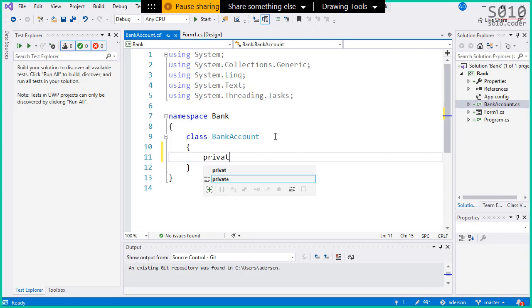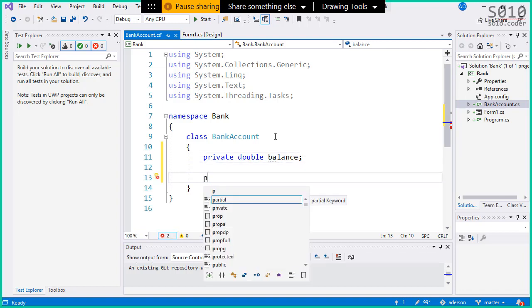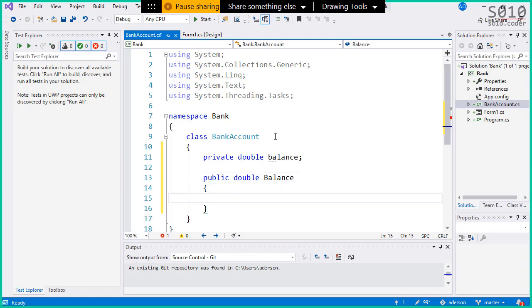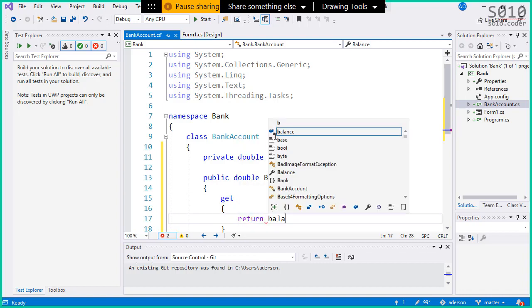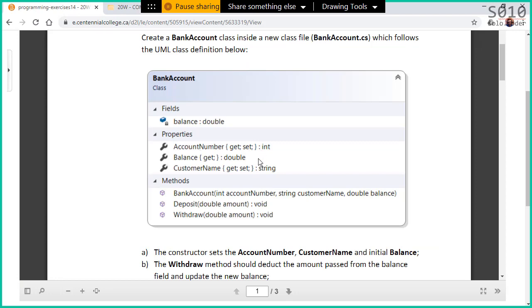We have private double balance, and then a public property, public double balance, and we're gonna have a get that's gonna return balance. And then we have two auto-implemented properties, one called account number, int, and customer name.